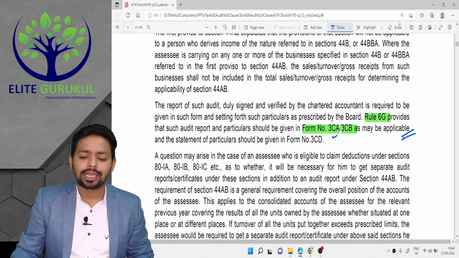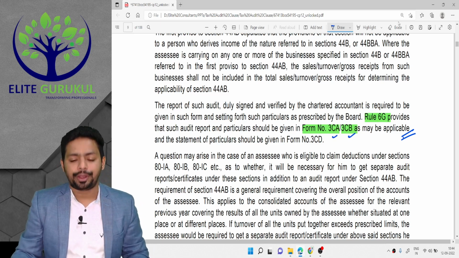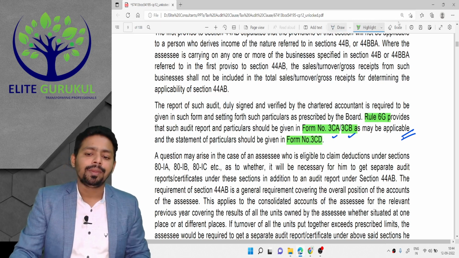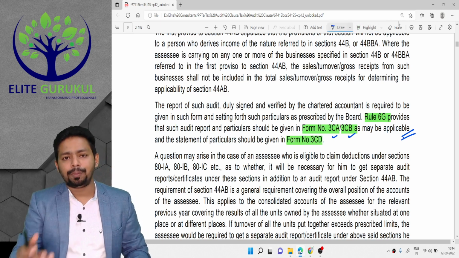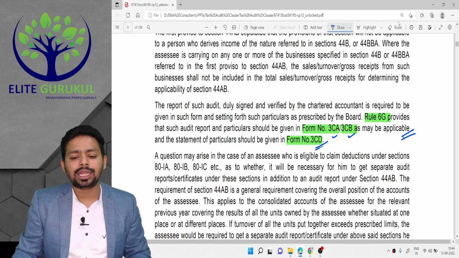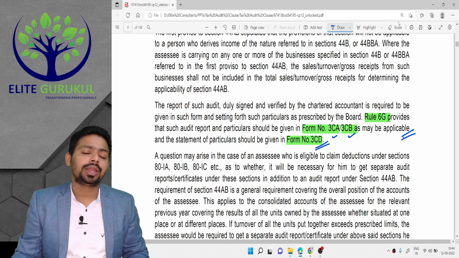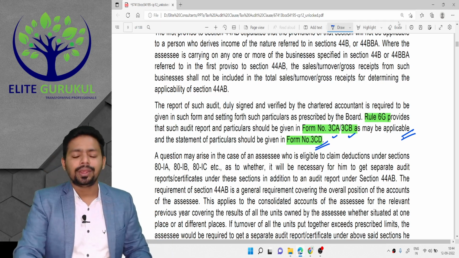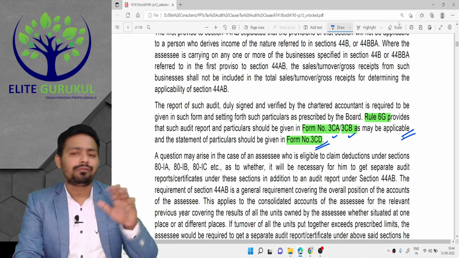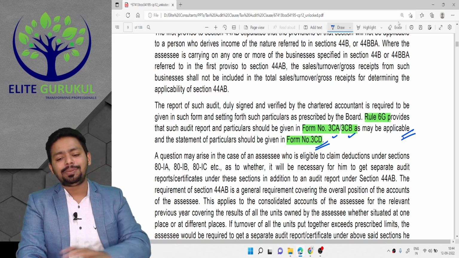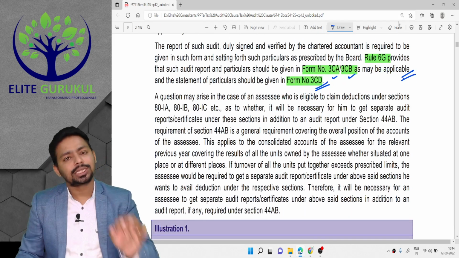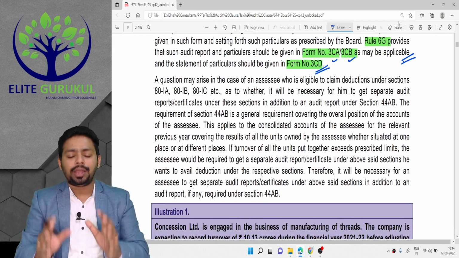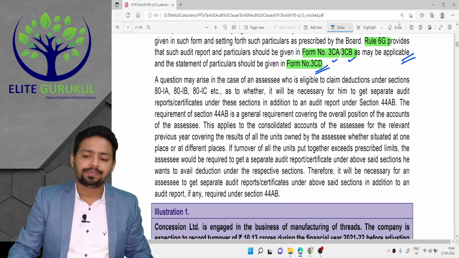Whether you are filing 3CA audit report or 3CB audit report, a questionnaire in the form of 3CD has to be submitted. And probably you are watching this lecture to understand the 44 clauses given under 3CD. For that we have a separate series of lectures altogether. Right now we are creating a background, a foundation for 3CA, 3CB and 3CD. Actually we have to discuss these three only, but we are trying to build up an environment in which we are going to discuss these three forms.